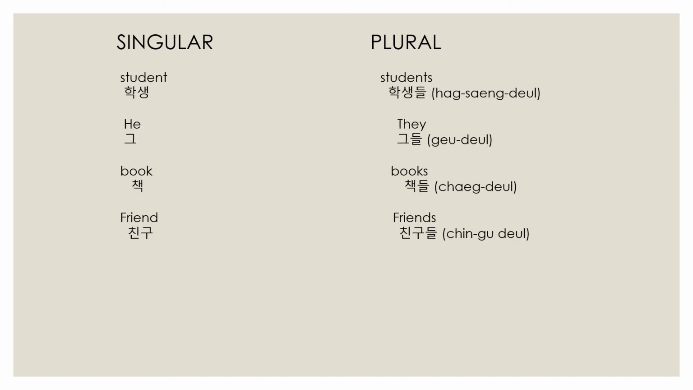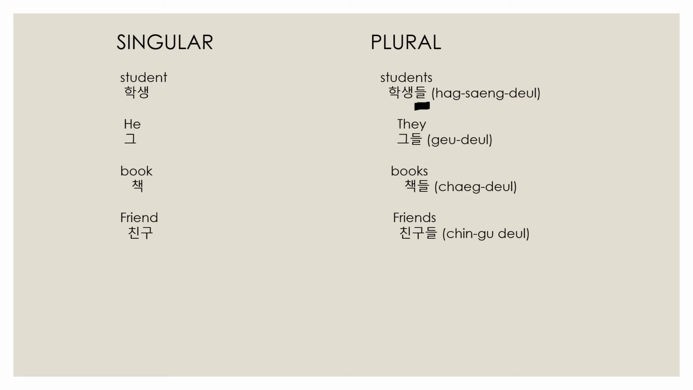Next, singular and plural. What is student in Korean? Haksang. Now, students. What is the plural form? Dul. Most of the time Koreans never use the plural forms. For student they use haksang, and for students also most of the time they use haksang. They won't show any difference between singular and plural. But actually the plural form of a noun is dul.